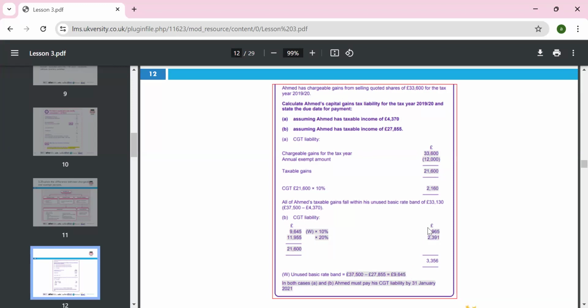So 10% tax is there, and the remaining will be 21,600, total 11,955, and that makes the capital gains tax liability for both A and B, due for 31st January. So we can look around.